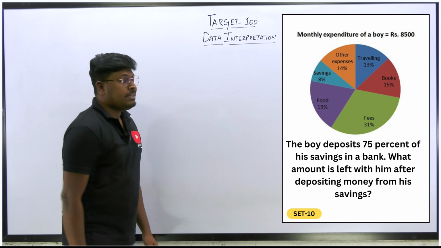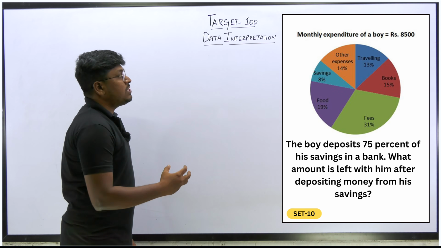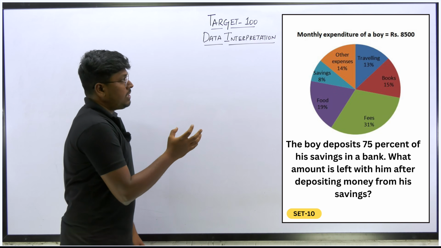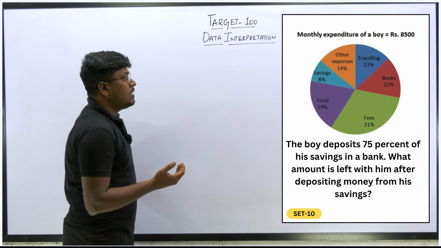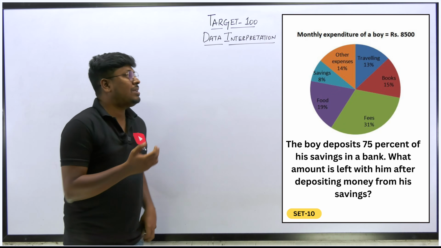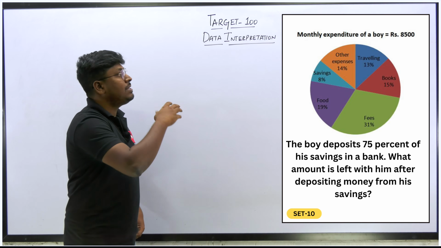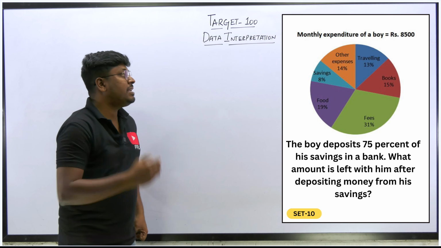So the last 10th set, data interpretation. So here the monthly expenditure of a boy is 8,500. Out of that they have given a pie chart. So traveling is 13%, books 15%. So fees is 31%. So what they are saying is the total expenditure is 8,500. So out of that expenditure, he spends 13% on traveling. So all the expenses have been given, right?